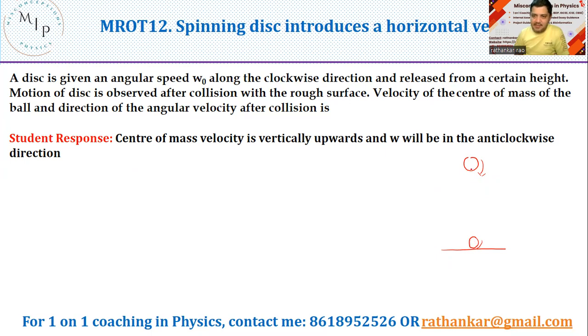Many students said, okay, initially if the center of mass velocity is like this, while bouncing back also it should be like this. And then I also asked them what could be its angular velocity. The angular velocity, as you see, is like this. So rotation is like this. Now when it hits here, it's reversing its motion, so angular velocity might be like this. This is the answer I got. Okay. Why?